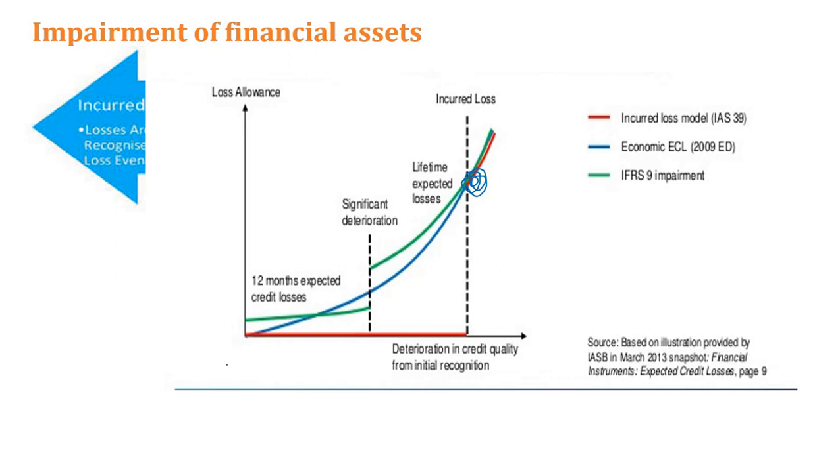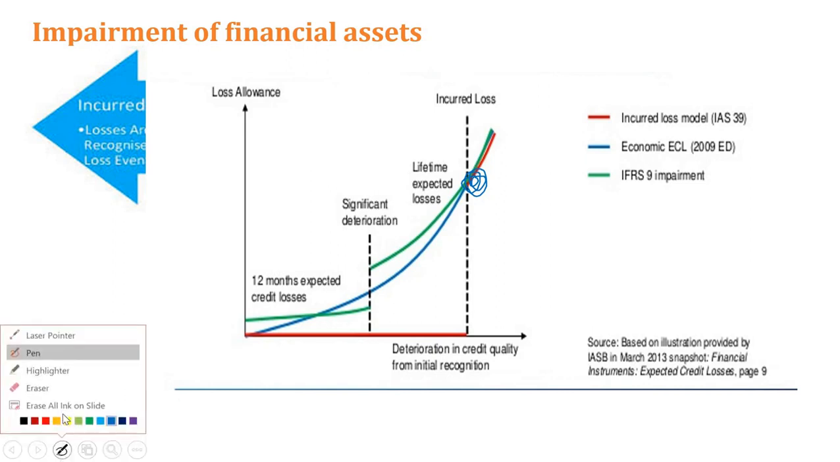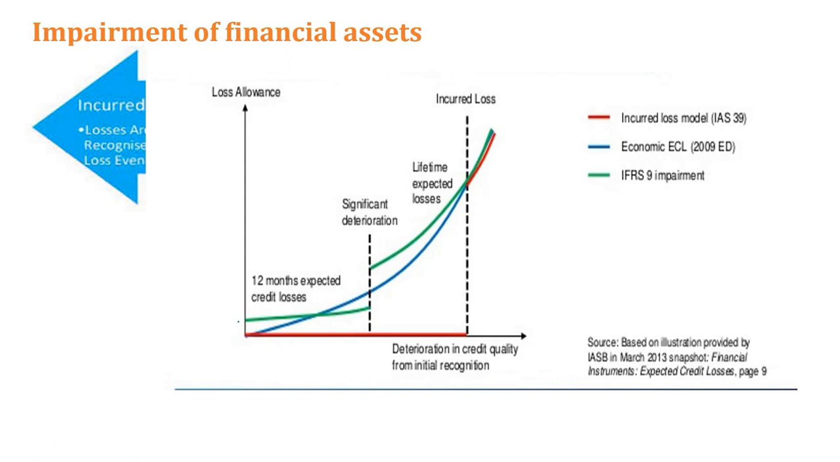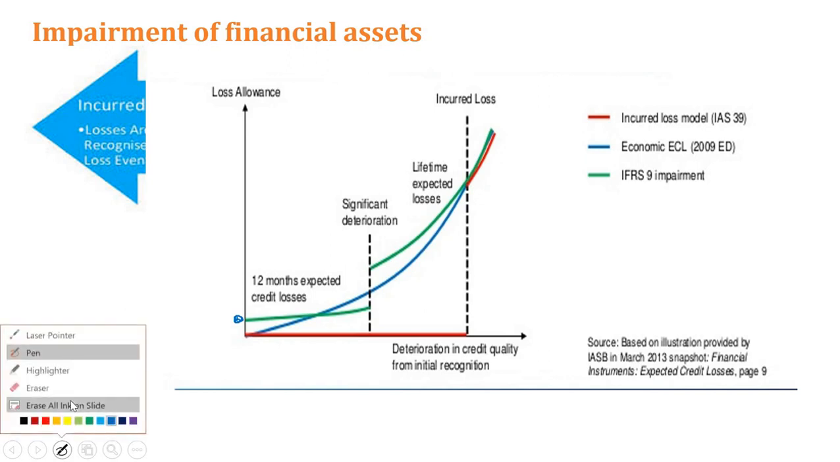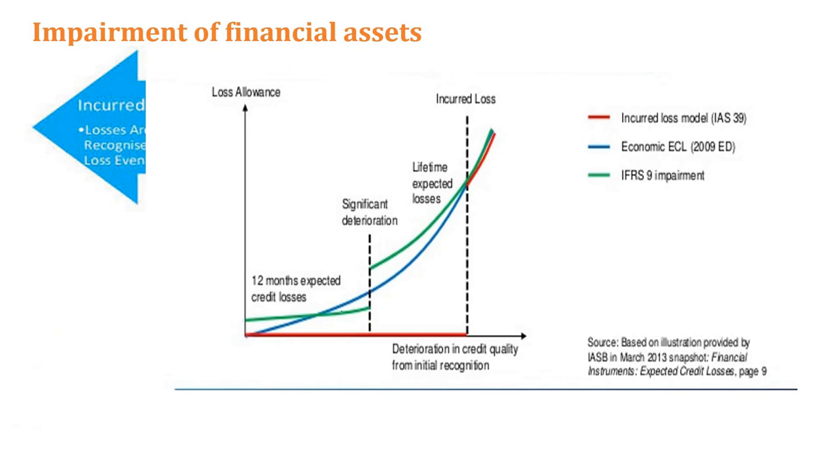But what happened under the expected loss model? Today itself we started making a provision, right? And you can see there is a huge increment in the provision. But look at this blue color curve. You can see the exponential curve pattern. Exponential curve pattern in the sense it's growing over the period of time.